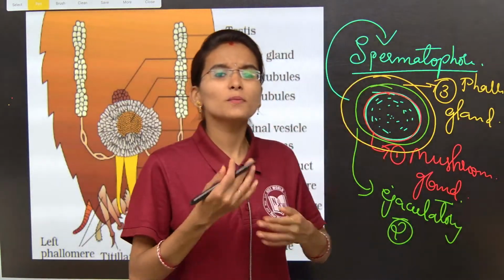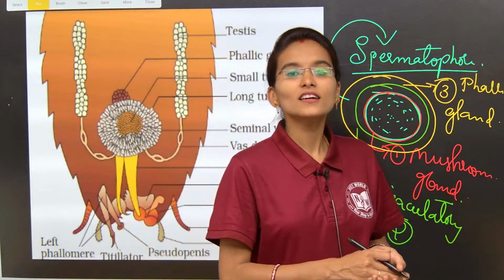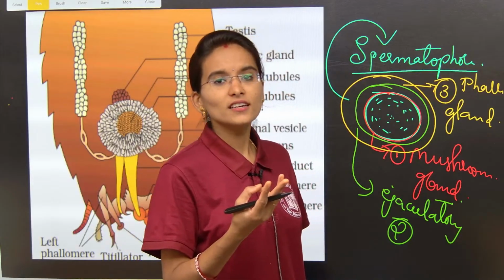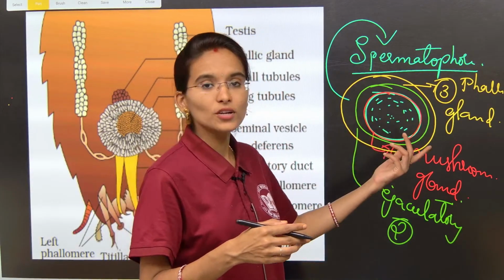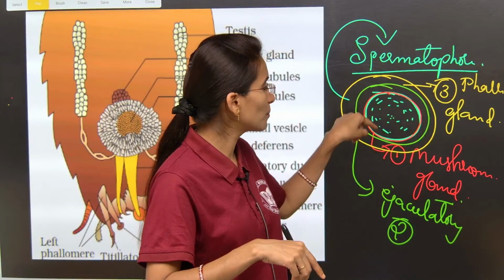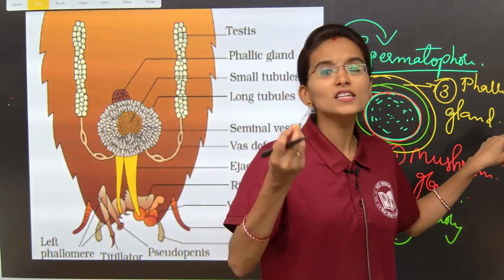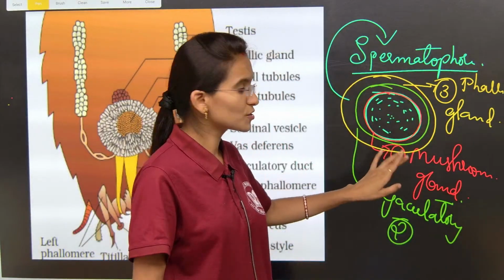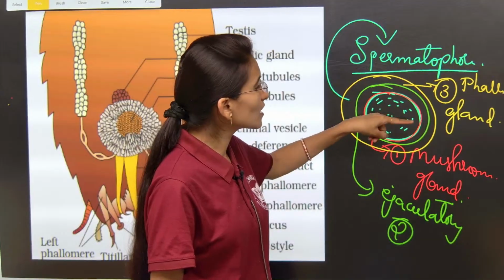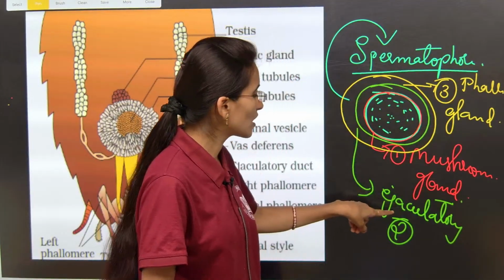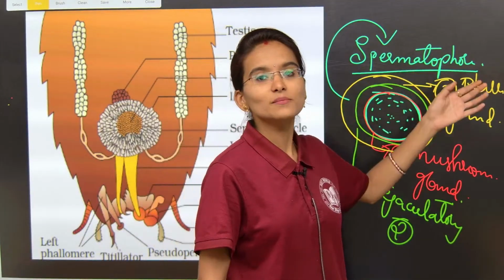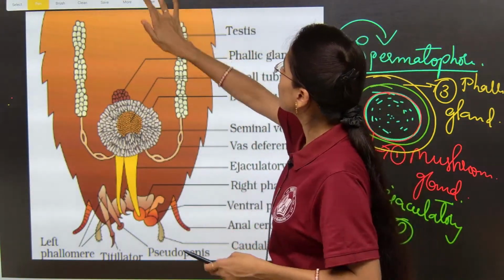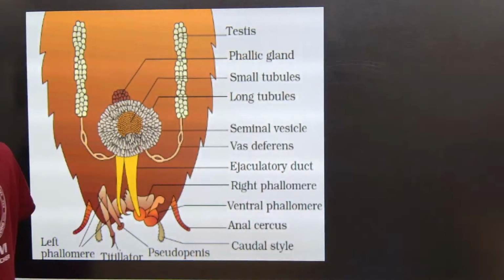Okay, what is spermatophore? Actually, it is the sperm glued together only, right? So the spermatophore is surrounded by three most important layers. Among those three layers, the first layer is formed by the secretion of the sticky substance from the mushroom shaped gland. The next layer around the spermatophore is made up of the ejaculatory duct, and the third layer is made up of the phallic gland. Clear? So now I will explain what the phallic gland and the ejaculatory duct are.